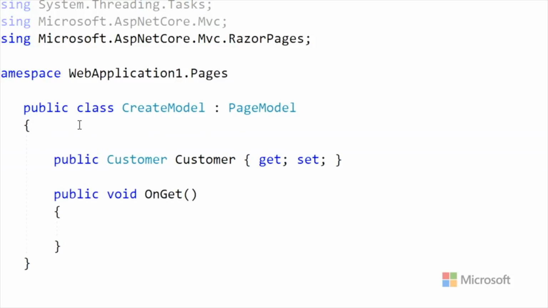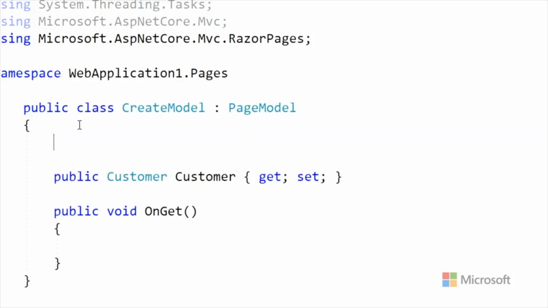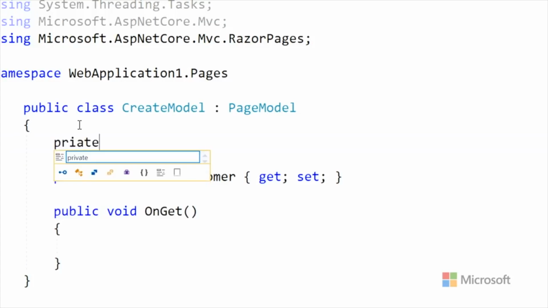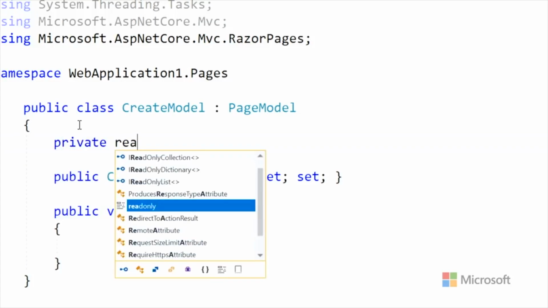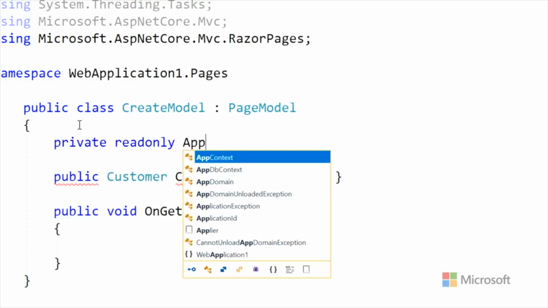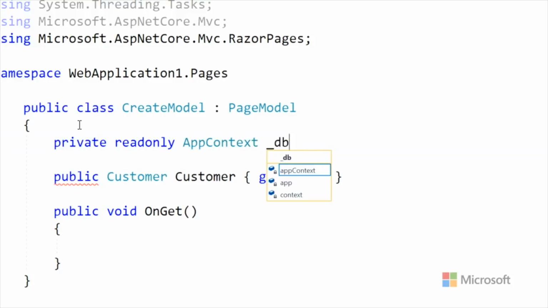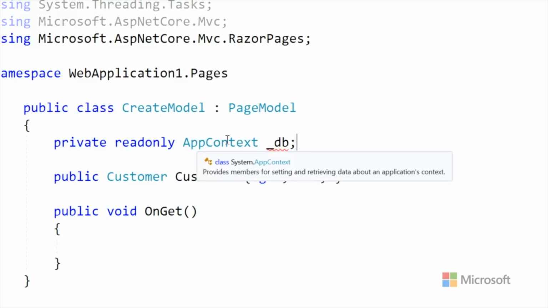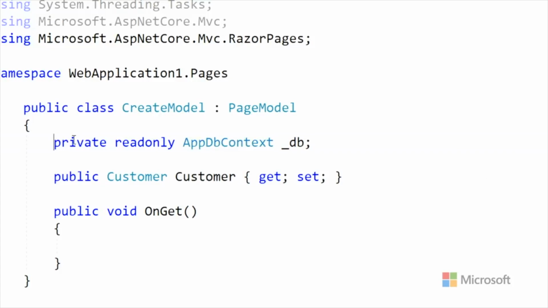Okay? And this is going to need that database context. So we're going to make a little database here. And just being the voice of the person who's watching this at home: why have you made it private read-only? So that's a great point. I don't want people who get a hold of create model to be poking around and talking directly to the database.